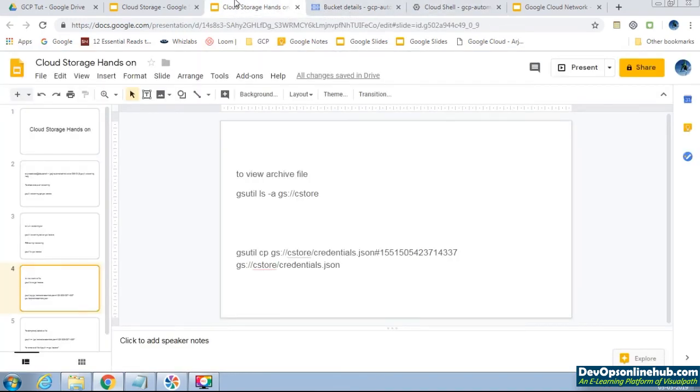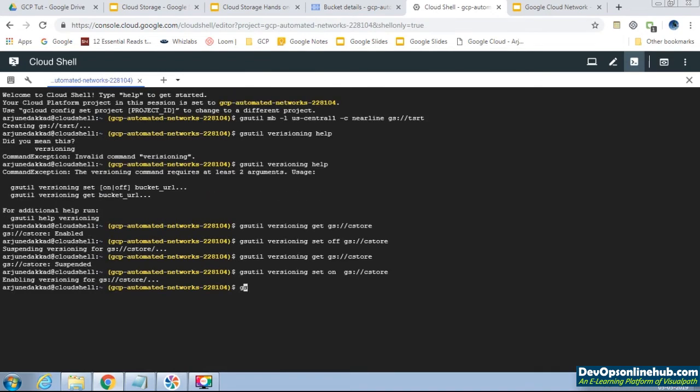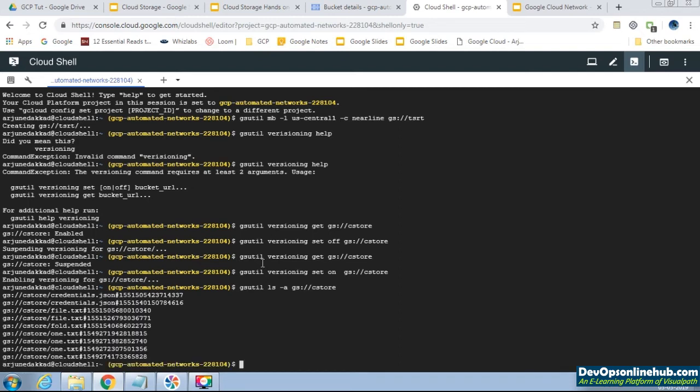The command is gsutil ls -a gs://cstore. See, many archive versions are present here. This is the generation number.